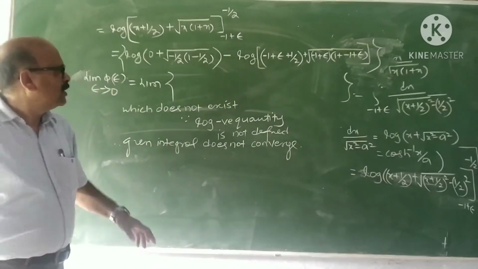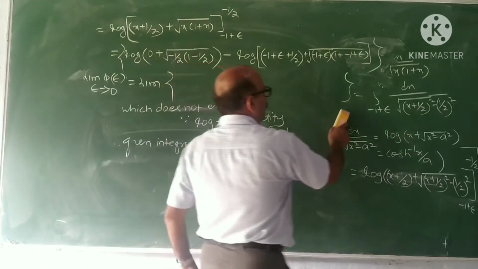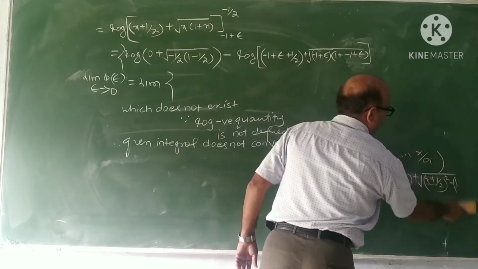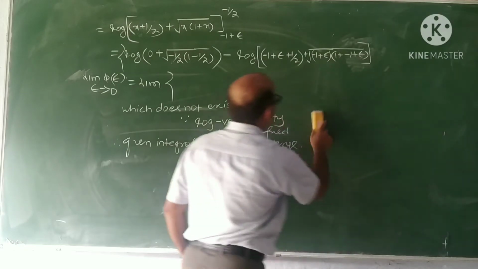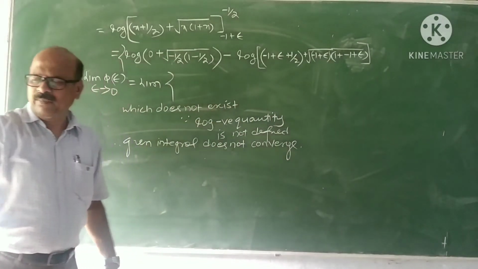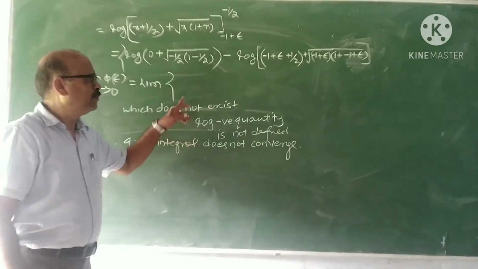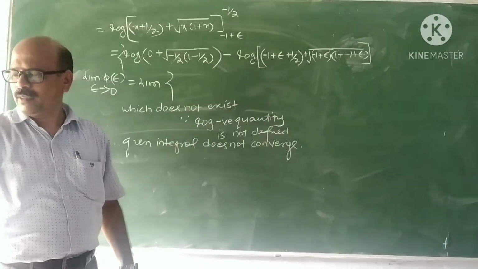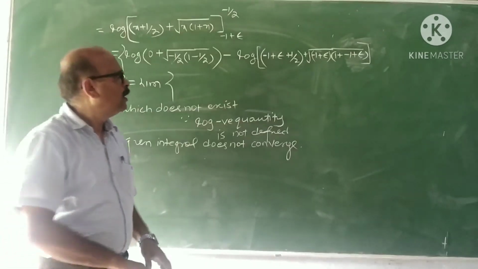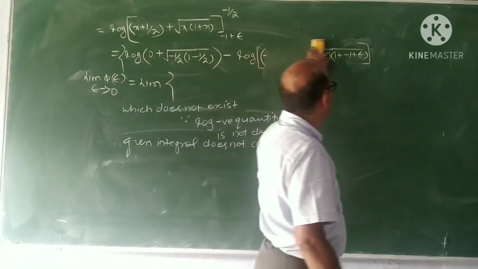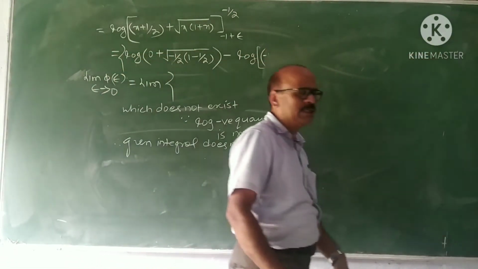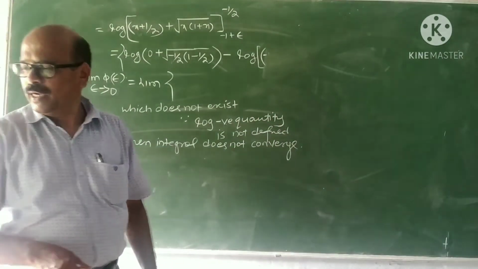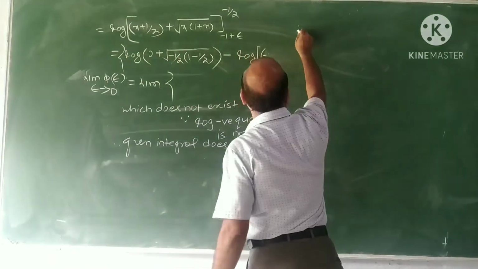I think I will follow this. This is the first type of problem. As I already told repeatedly, first type means primitives can be easily obtained. They are called first type of problem. You may come across next problems where primitives cannot be easily obtained. There we require certain tests that you will study later. I take one more example.